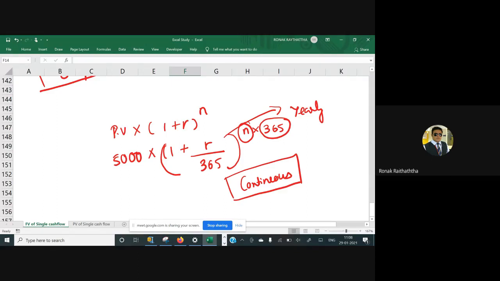Someone who will be so much more precise would say continuous does not even mean minutes. Continuous means seconds. So you will have to divide R by the total number of seconds in the entire year, and you will have to multiply the n with the total number of seconds in the entire year. Now seconds can also be bifurcated into microseconds.